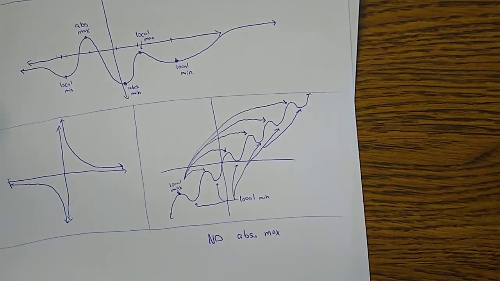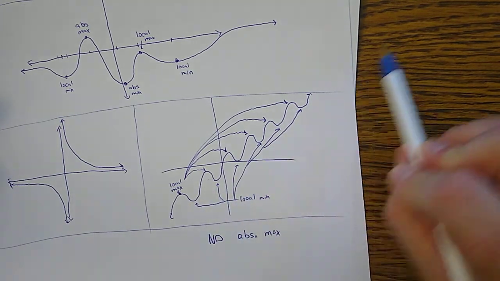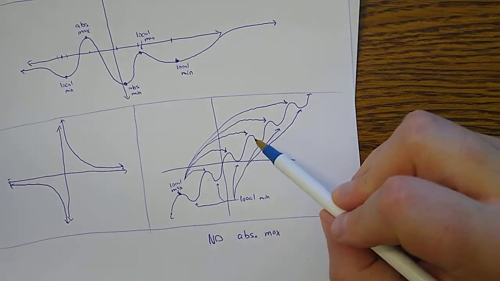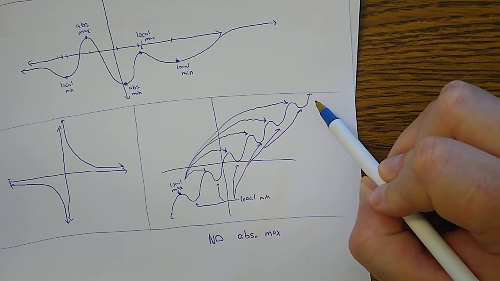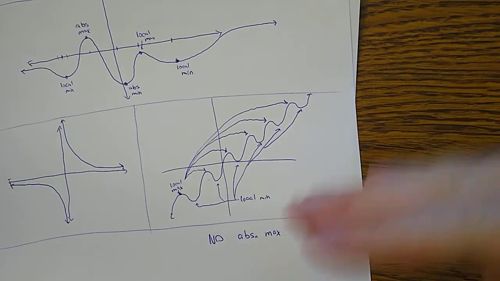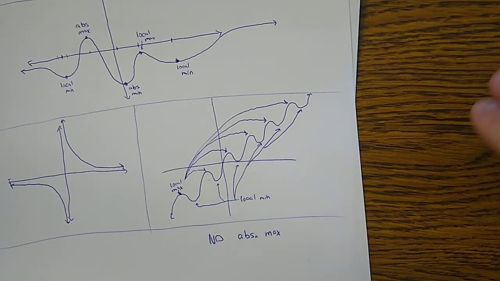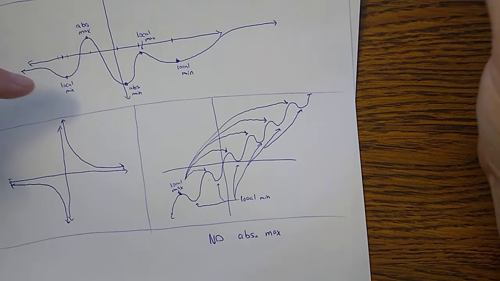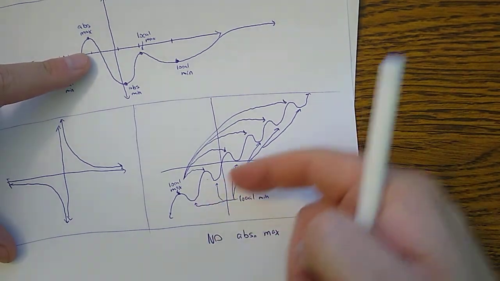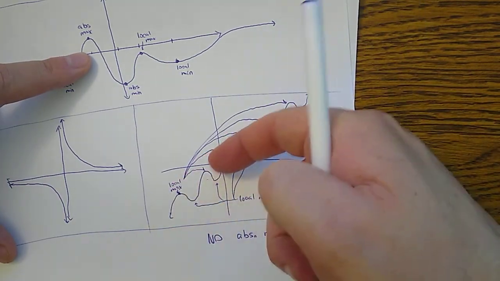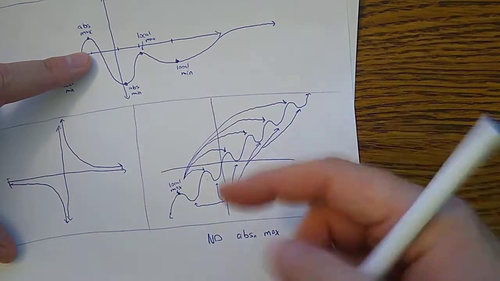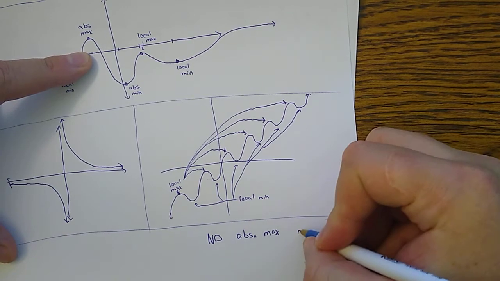There's no stopping to how far up it's going to go. Of course, it goes down a little bit, but then it goes up even more, and then down a little bit, and then up even more. But the point is, there's no highest point. I can always see a higher point by just moving farther to the right. Similarly, there's no lowest point either. If I just move farther to the left, I can always find a lower point.